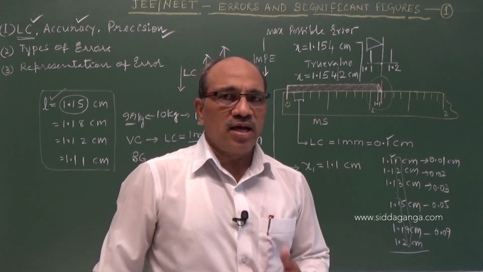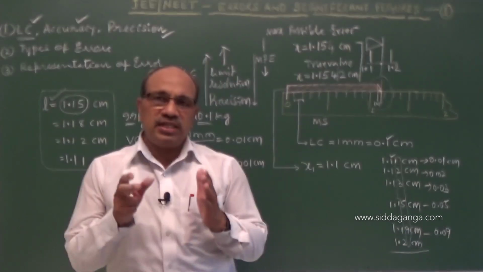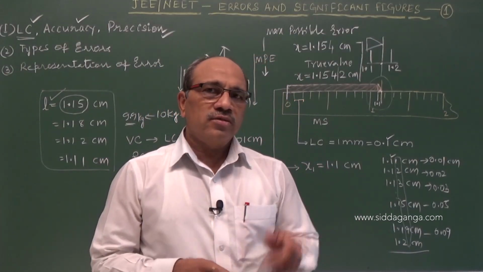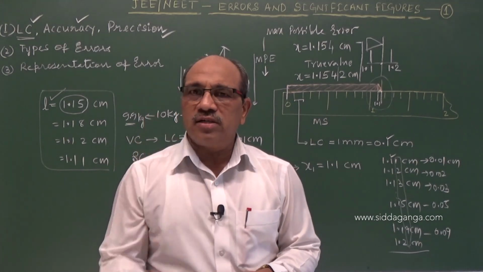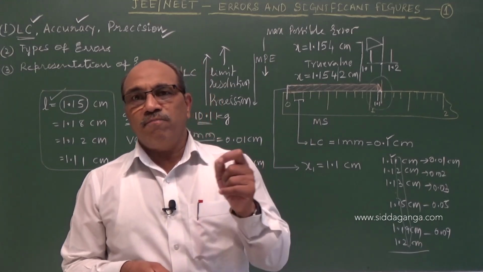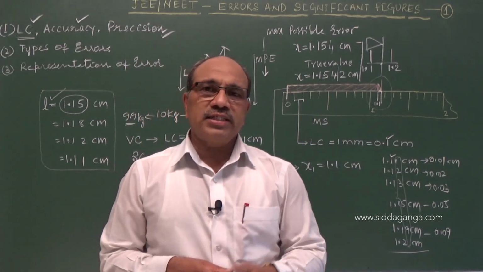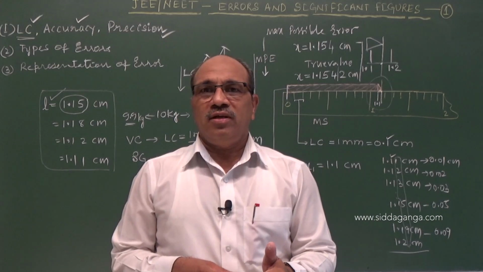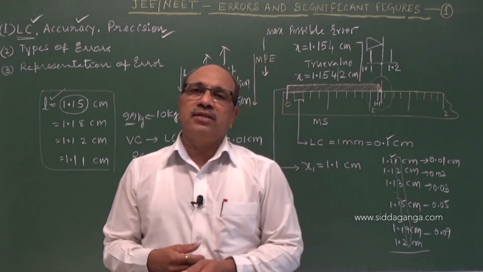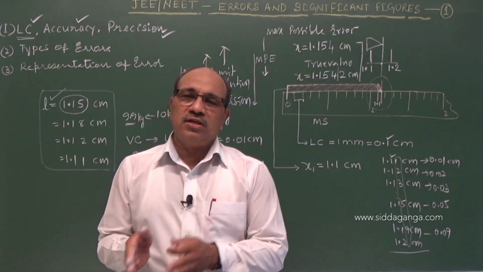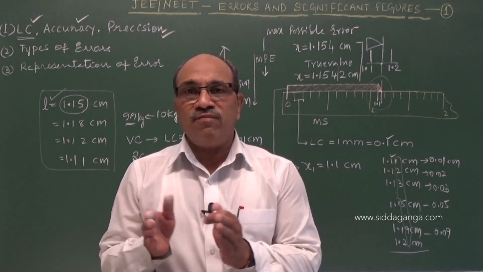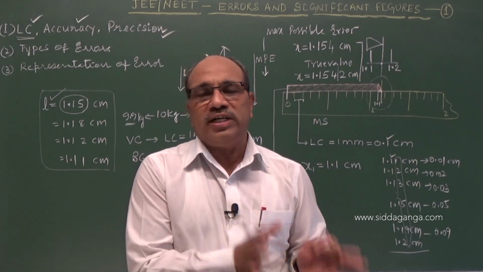True value can be had by taking a number of trials of a physical quantity with an instrument. Single instrument, take many trials, and the average of those trials is considered as the best one. That is considered as a true value. There is no true value as such, but we created that by mathematical simplification: the arithmetic mean of a set of values of the same physical quantity measured with an instrument.